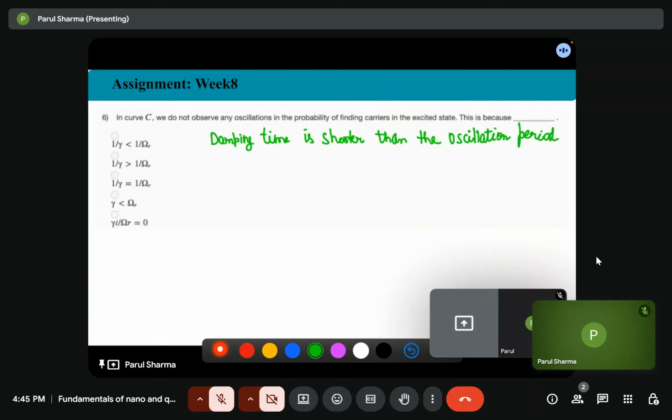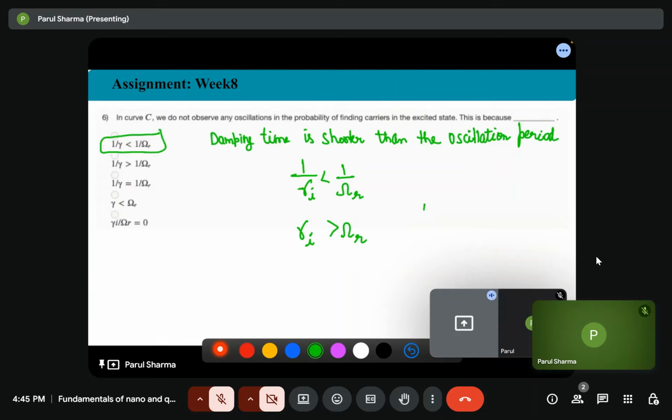That is, 1 by gamma I is lesser than 1 by omega r. That is, gamma I is greater than omega r. So this is the correct answer.